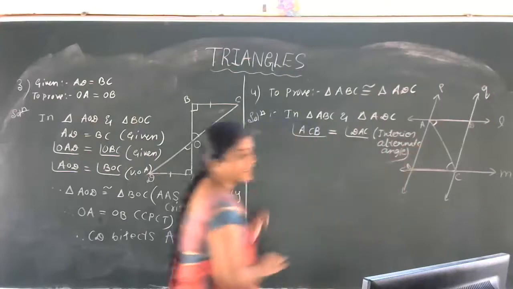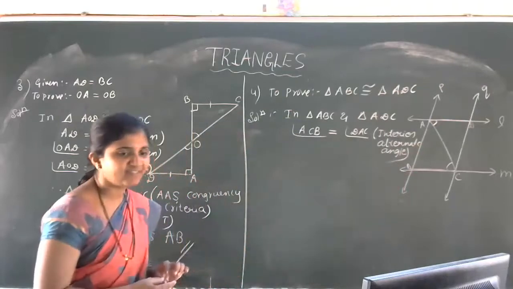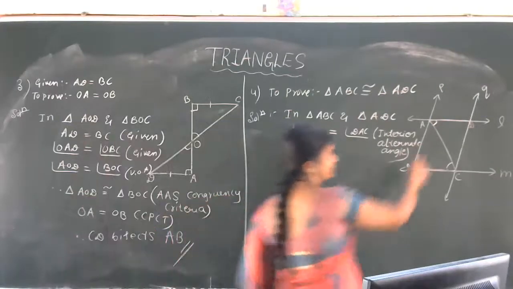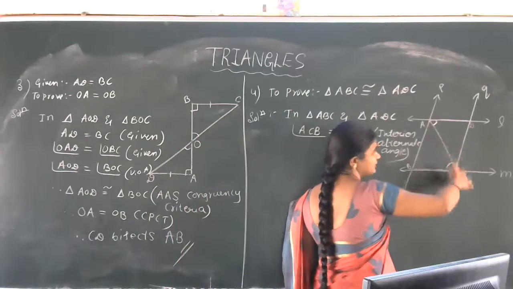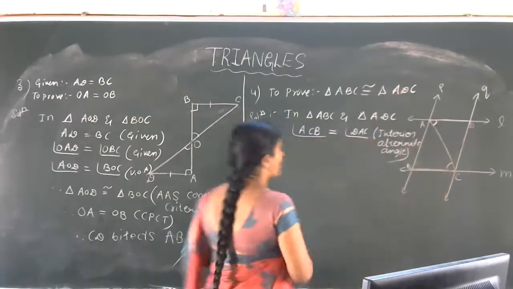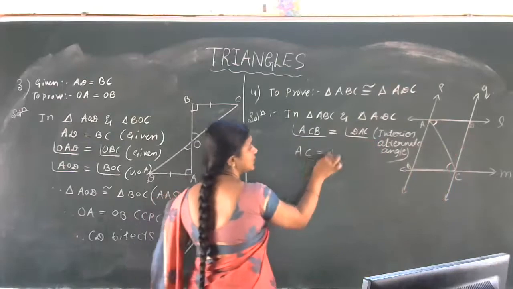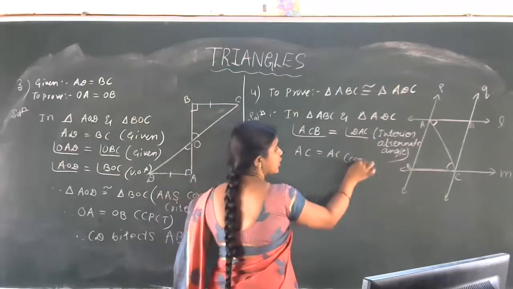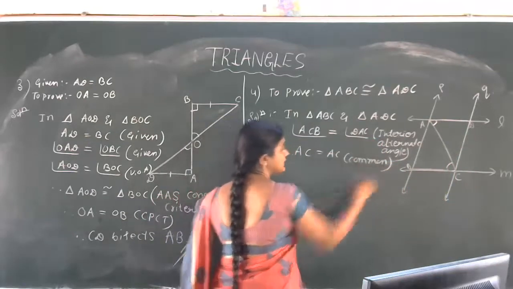Which is the second one? AC is equal to AC. Yes, of course. You can observe this AC side, it is common to both triangles. AC is equal to AC, common.